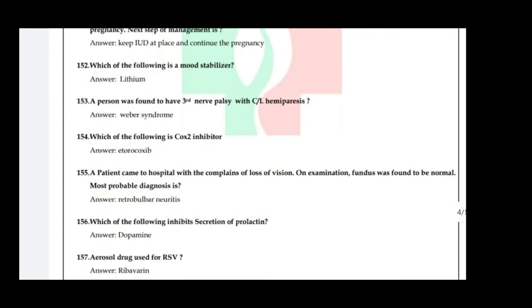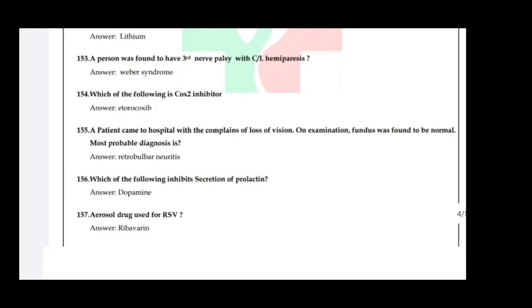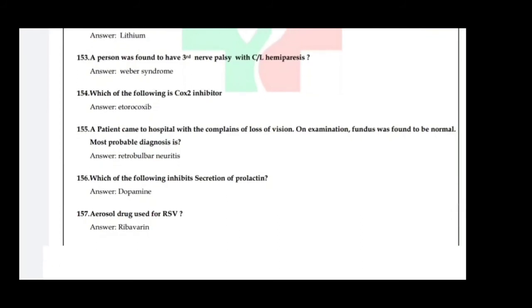Which of the following is a mood stabilizer? Answer is lithium. A person was found to have third nerve palsy with contralateral hemiparesis. Answer is Weber syndrome. Which of the following is a COX-2 inhibitor? Answer is etoricoxib. A patient came to hospital with the complaint of loss of vision. On examination, fundus was found to be normal. Most probable diagnosis is retrobulbar neuritis.